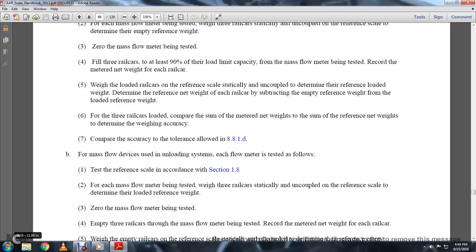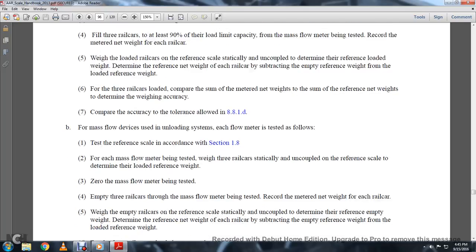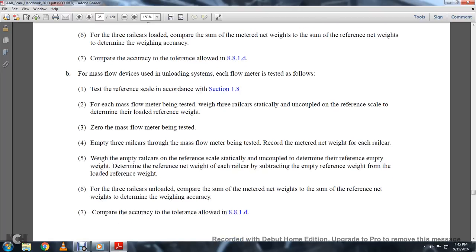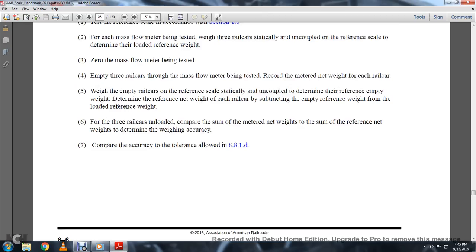Each flow meter is tested as follows. 1. Test the reference scale according to Section 1.8. 2. For each of the mass flow meters being tested, weigh the three rail cars statically uncoupled on the reference scale to determine their loaded reference weight. 3. Zero the mass flow meter being tested. 4. Empty the three rail cars through the mass flow meter being tested and record the meter net weight for each of the railway cars. 5. Weigh the empty cars on the reference scale, statically uncoupled, to determine the reference empty weight. Determine the reference net weight for each of the railway cars by subtracting the empty reference weight from the loaded reference weight. For the three railway cars unloaded, compare the sum of the meter net weights with the sum of the reference net weights to determine the weighing accuracy, and compare the accuracy to the tolerance in 881D.